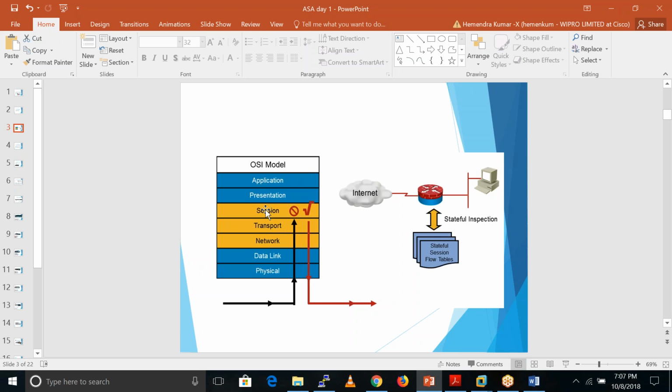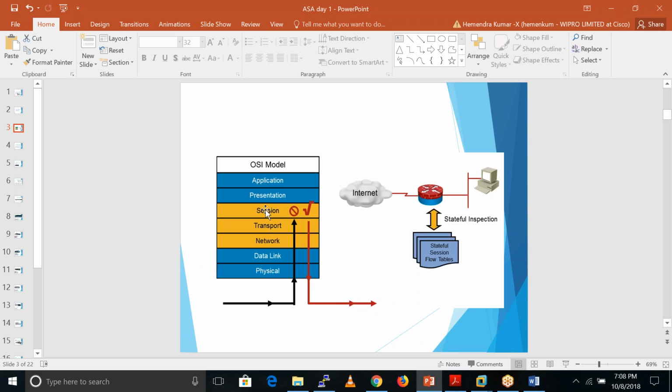If we configure ASA in routed mode, in that case we can do the routing things. So what kind of things can we do? We can run the routing protocol. We can run the IPsec VPN. We also have quality of service, so we can also configure quality of service if we are using ASA in routed mode.